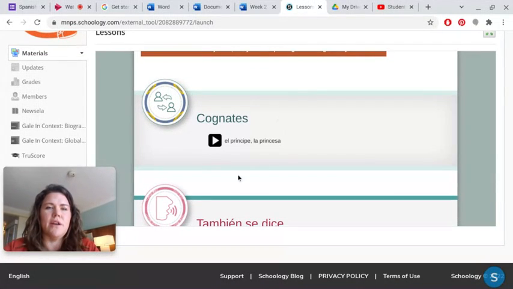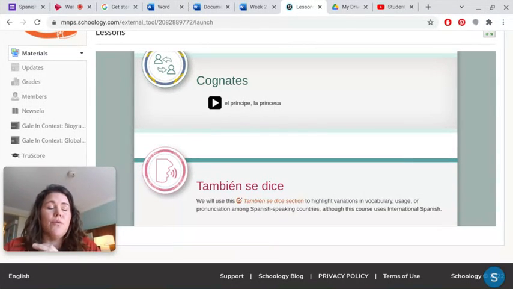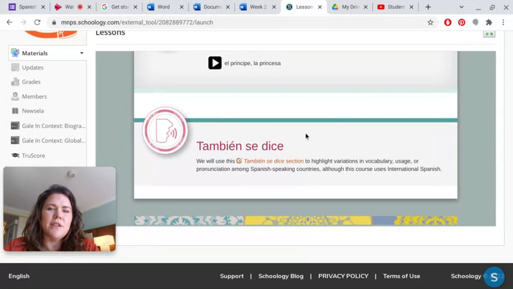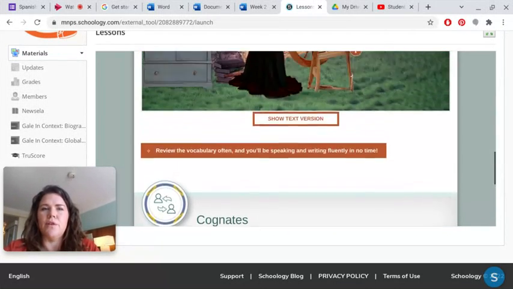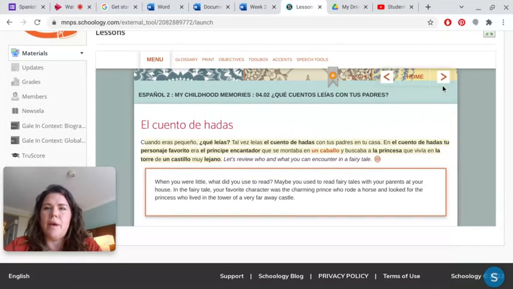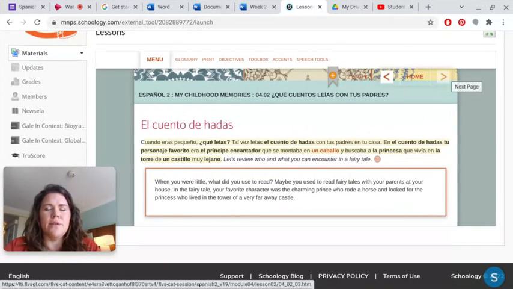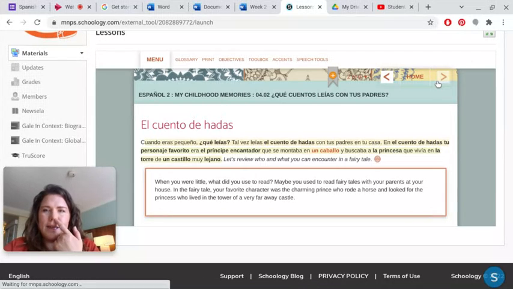And this section is telling you what the cognates are for this lesson. So the cognates are el príncipe y la princesa. Okay, so the cognates are words that look very similar to English and mean the same thing in English as in Spanish. Okay. También se dice is a section I've already talked about in previous videos where it highlights variations in the language and vocabulary usage or pronunciation among different Spanish-speaking countries. So it's very interesting if you want to further your knowledge of Spanish all over the world. Okay, so let's go back up to the top and navigate to the next section.